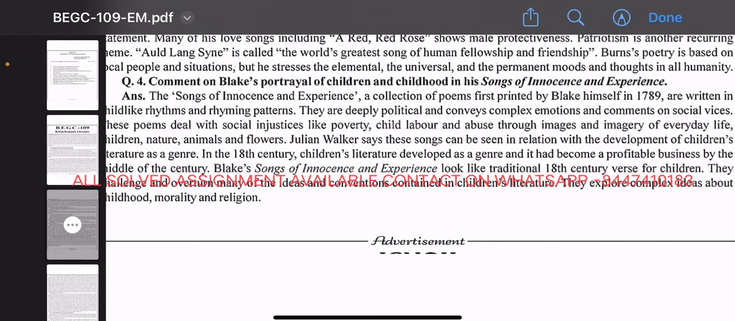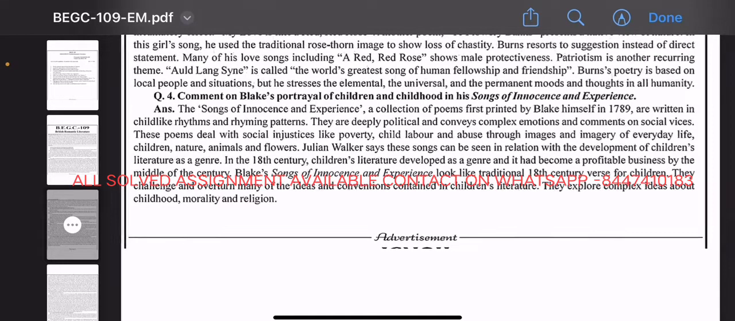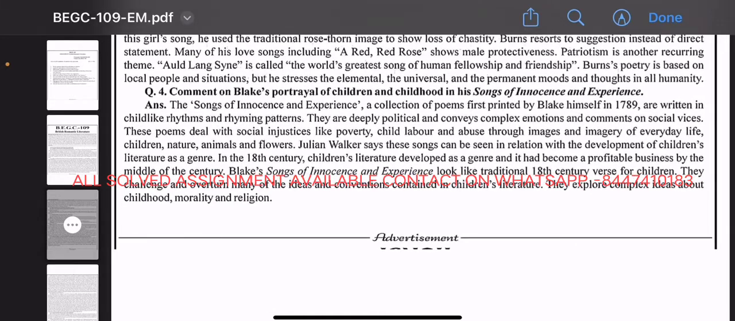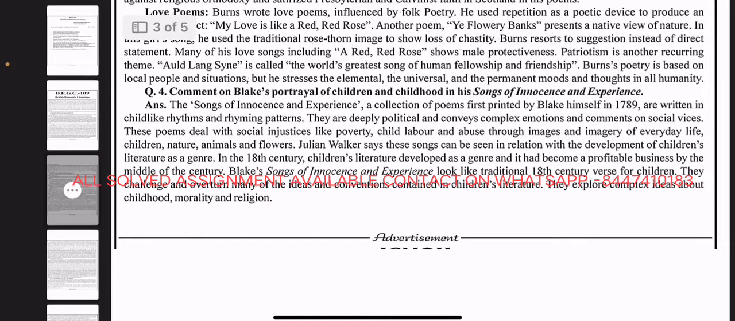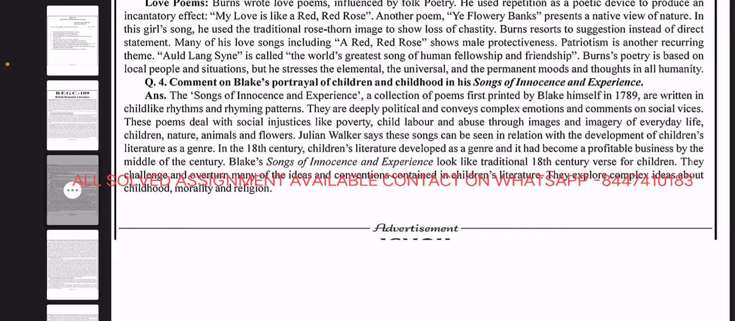The Songs of Innocence and Experience is a collection of poems first printed by Blake himself in 1789 and written in childlike rhythm and rhyming pattern. They are deeply political, convey complex emotion, and comment on social vices. These poems deal with social injustice like poverty, child labor, and abuse through images and imagery of everyday life.